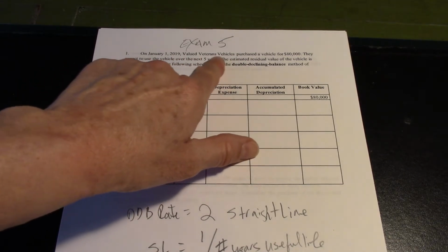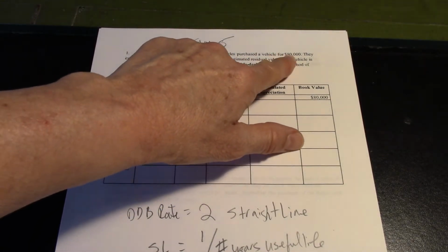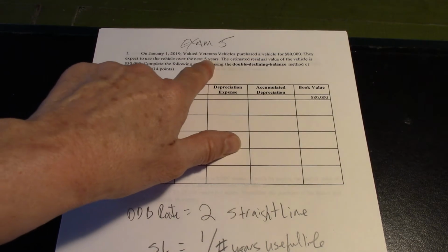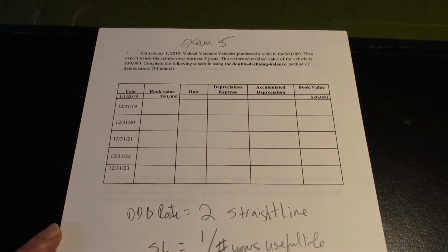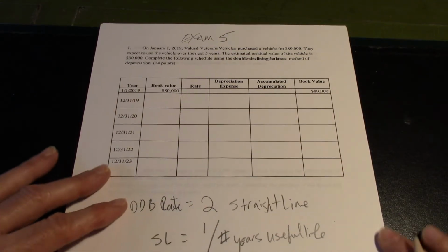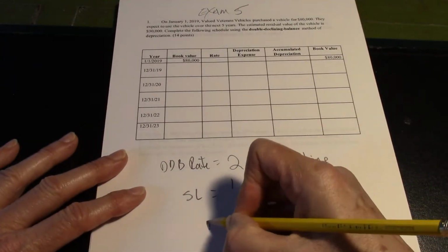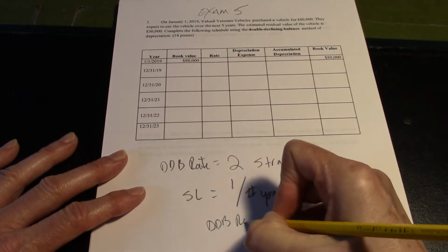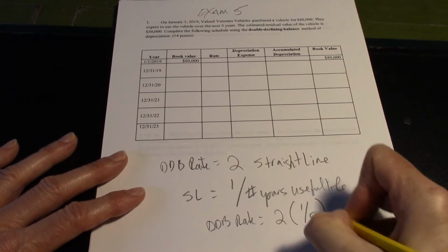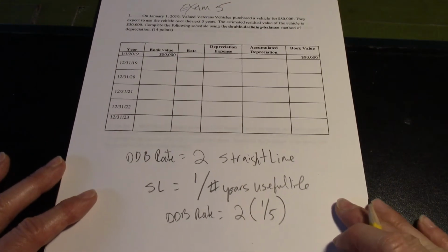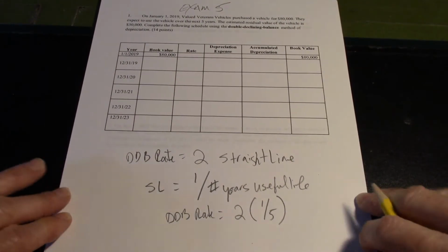We've got a vehicle purchased for $80,000, and we expect to use the vehicle 5 years. That's the useful life, 5 years. So we need that. That means the double declining balance rate is equal to 2 times 1/5. So there's our double declining balance rate.